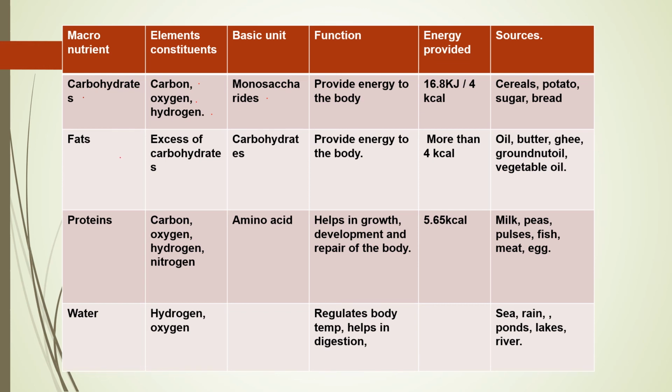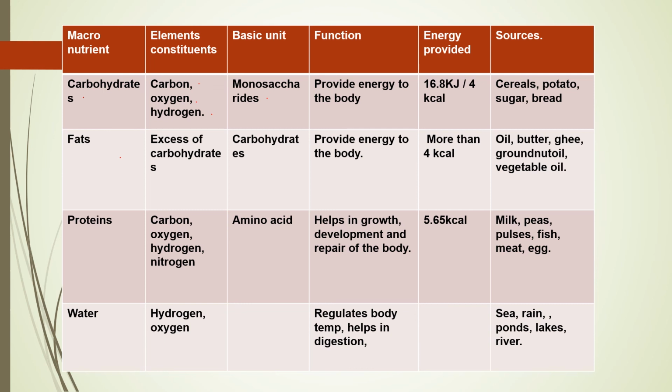Fat element constituent, we'll see that it is made up of carbohydrates only. So the basic unit is carbohydrate. Function: it provides energy to the body. Both carbohydrate and fat are energy giving foods. And how much energy is provided by fat? That is more than 4 kilocalories. Oil, butter, ghee, groundnut oil or vegetable oil, these all are the sources of fat.